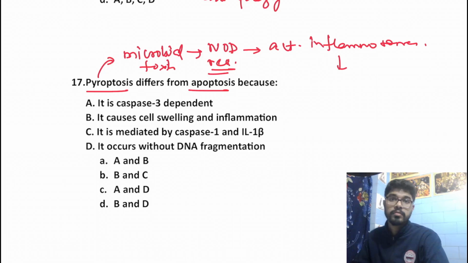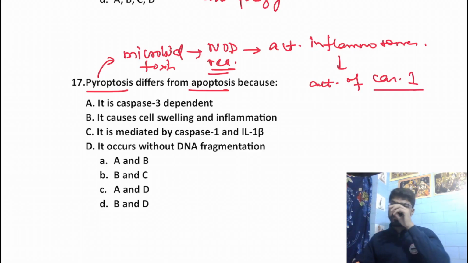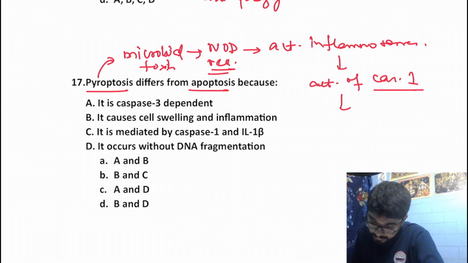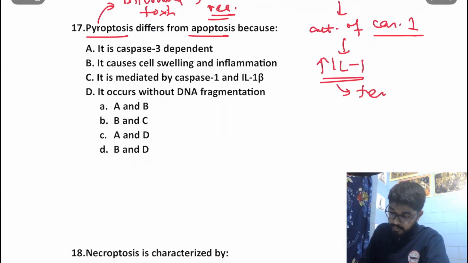Now these inflammasomes lead to activation of caspase 1. Right over here the initiator is caspase 1, and this leads to production of interleukin 1, and this interleukin 1 triggers fever as well as inflammation.